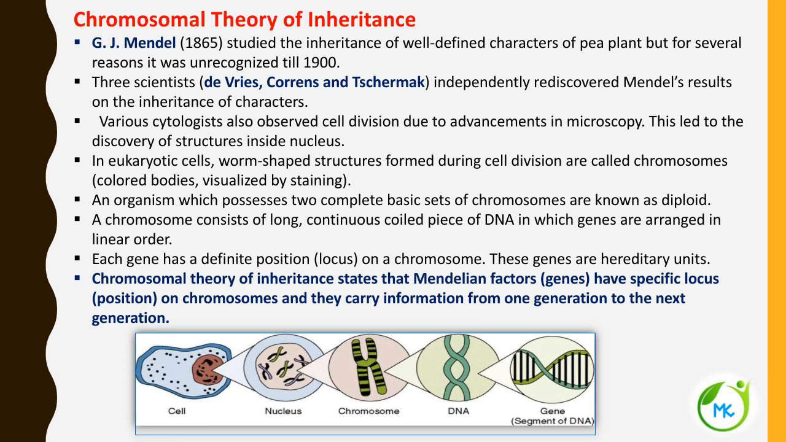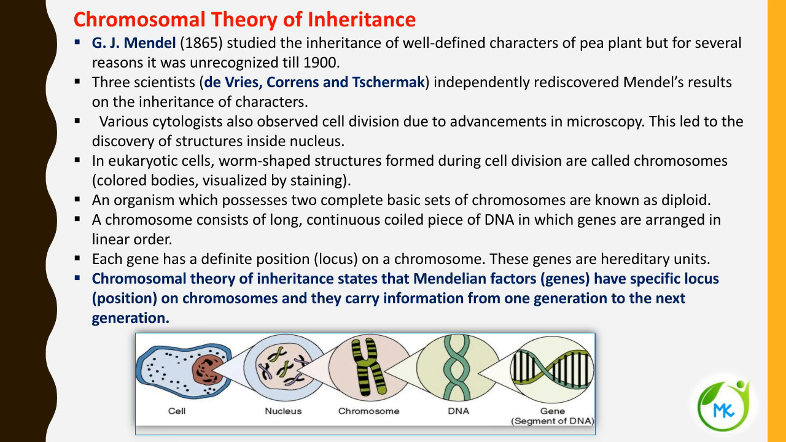So what is a chromosome? A chromosome consists of a long, continuous coiled piece of DNA in which genes are arranged in a linear order. Here you can see in this illustration, inside the cell there will be a nucleus and inside the nucleus there will be chromosomes. And the chromosomes contain DNA, and a segment of the DNA is referred to as a gene. This you have to understand very clearly. That's why I have given this illustration here.